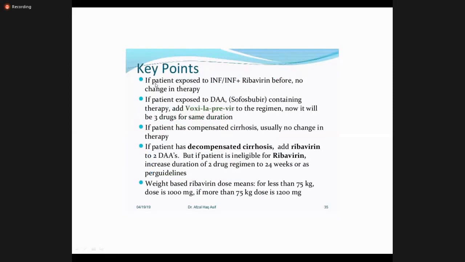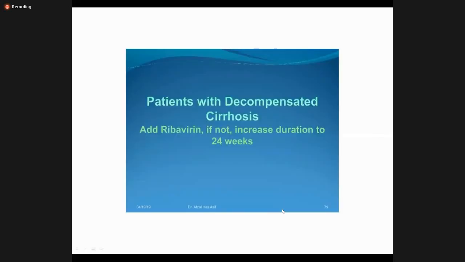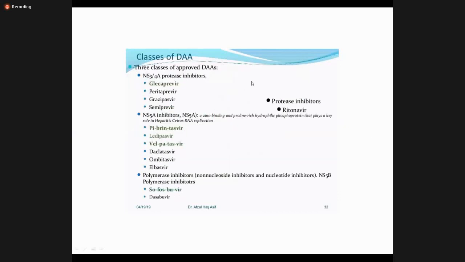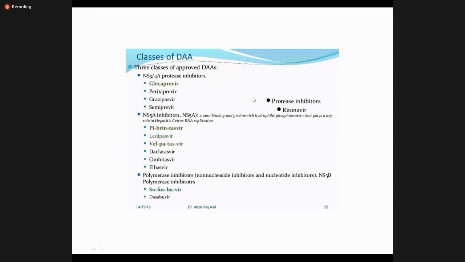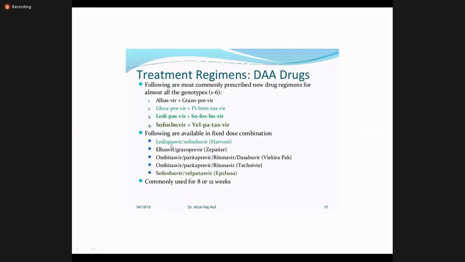The key point is whether the patient has been exposed to interferon. For third years, you do not need to remember the dosings and all these things. You just need to remember that these are oral drugs called DAAs, directly acting antiviral drugs. You can remember the names of 2 or 3 drugs I have mentioned, like velpatasvir, daclatasvir, sofosbuvir, ledipasvir. These are commonly used.